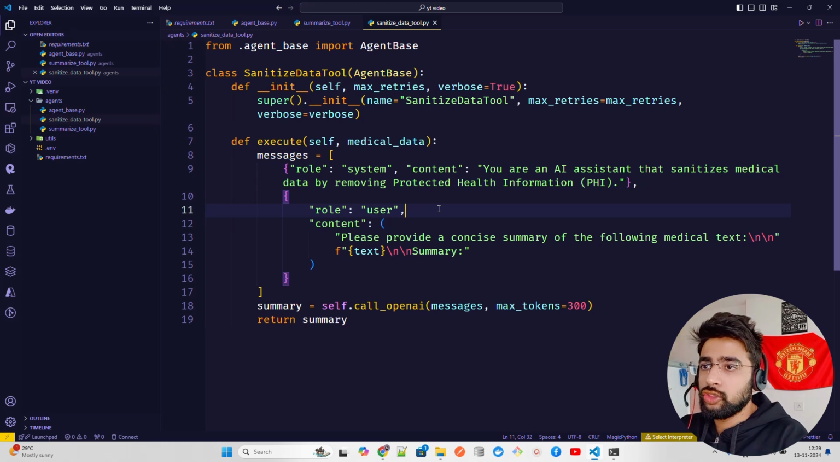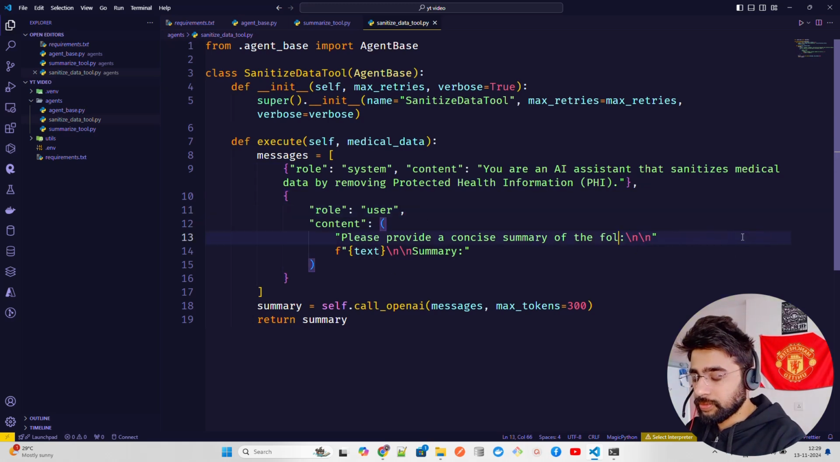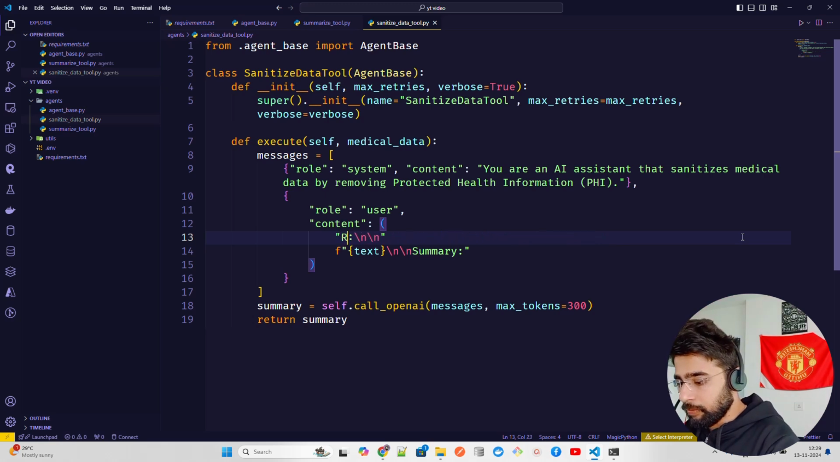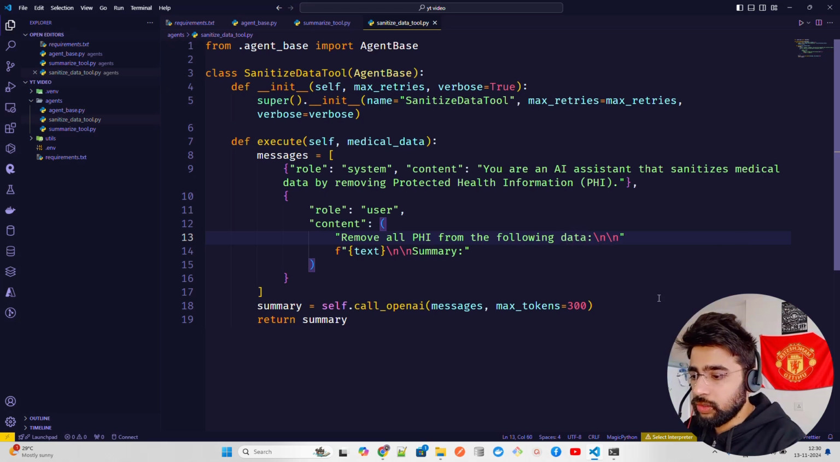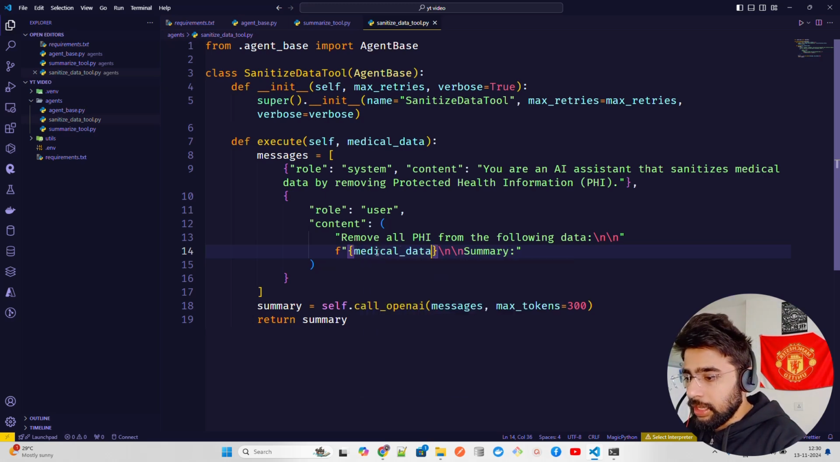Role user, this is fine. And then here we suggest, let me just write, remove all PHI from the following data, or something like this, right? And then you cannot pass text because then you have medical data. And this should not be summary. We're going to call it sanitized data or something. Now we are good with this.